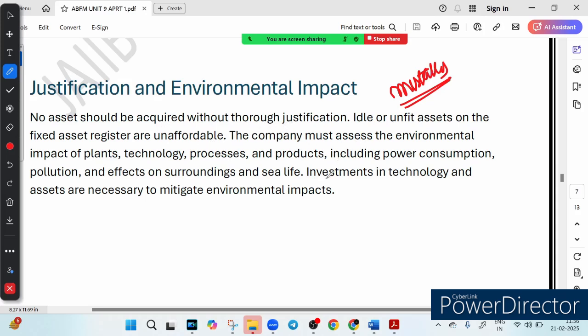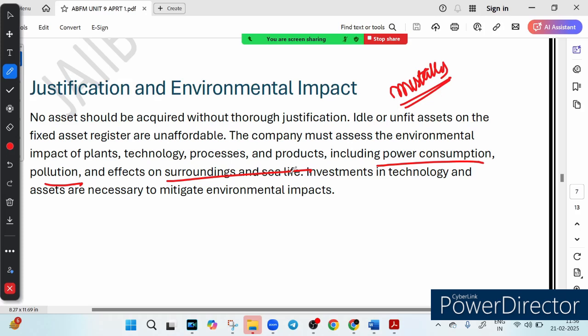So you know you are buying an unnecessary oversized machine, not needed, not required. Keeping an idle asset that doesn't generate revenue. So a business must also consider environmental impact, like what is the power consumption, what is the pollution, what is the effect on surroundings and sea life. So sustainable businesses don't just chase profit, they invest in eco-friendly assets for long-term success.